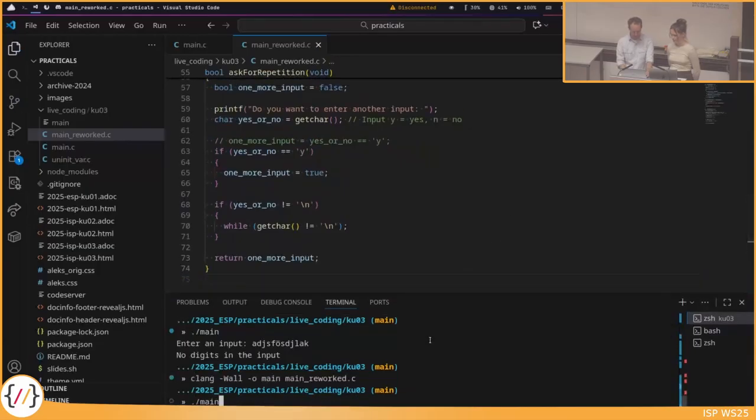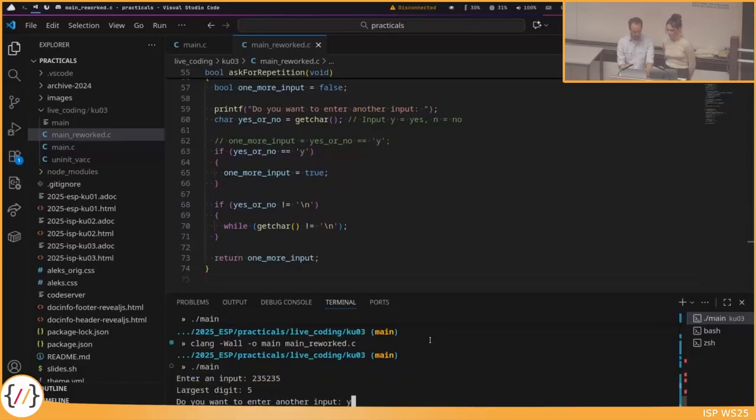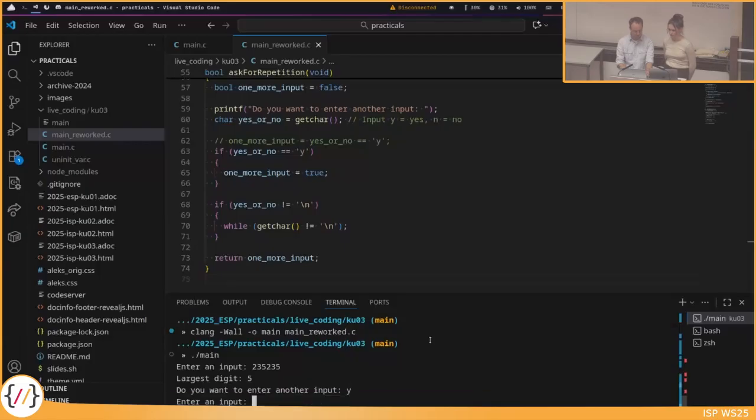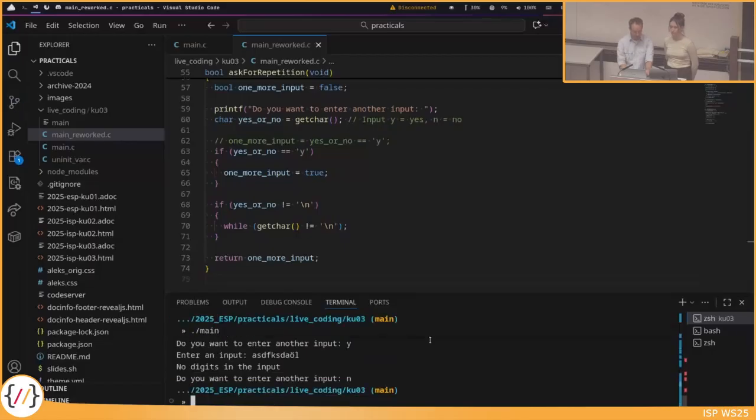Let's try it again. Maybe some numbers, largest digit, okay. Then if we enter the y, we get to another input, again enter something. If we press an n, for instance, then our program terminates.